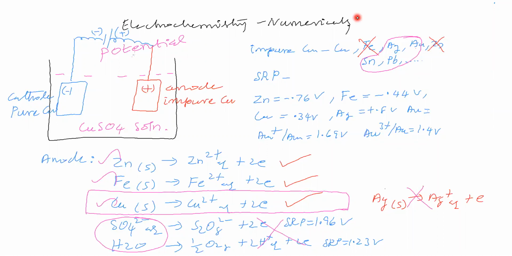Like this they are applying. Why do they have such an idea in their mind? Why do they have to apply this potential? If they do not allow these to oxidize, then how will they be removed from the impure copper? So something is there. What is that?